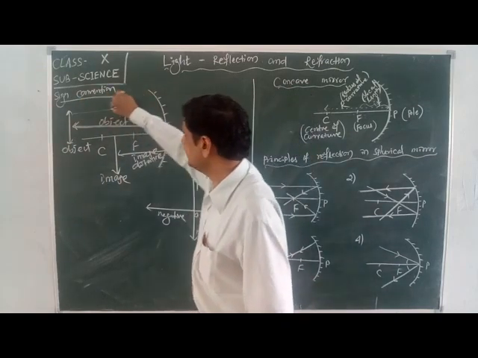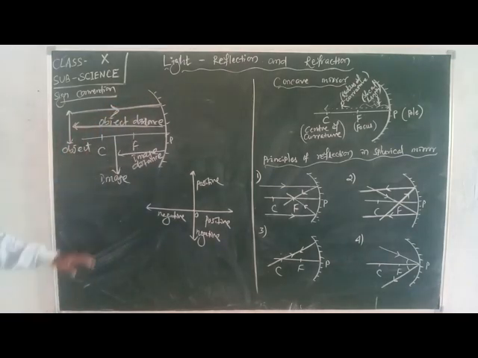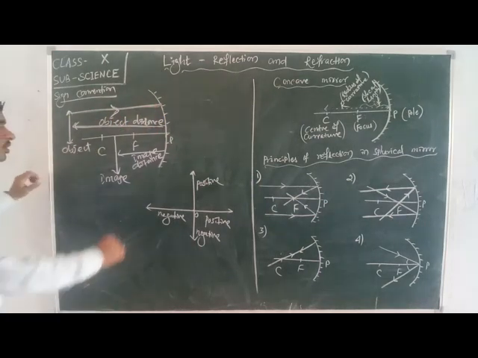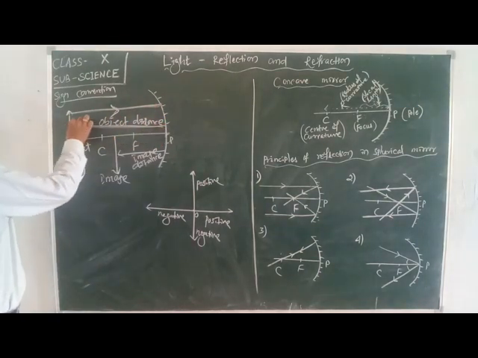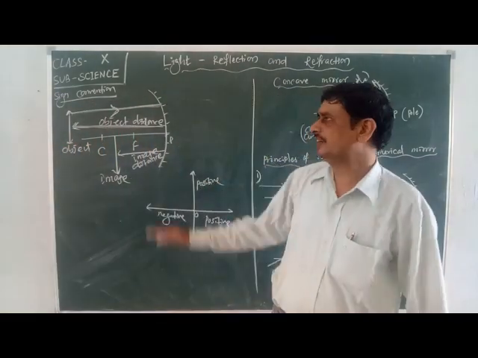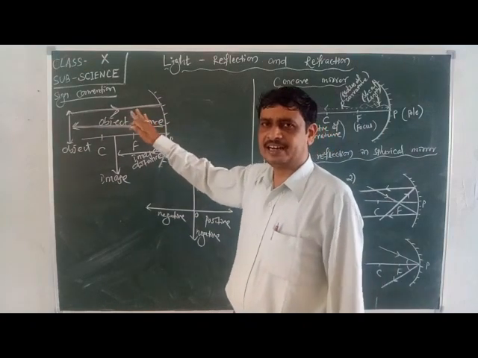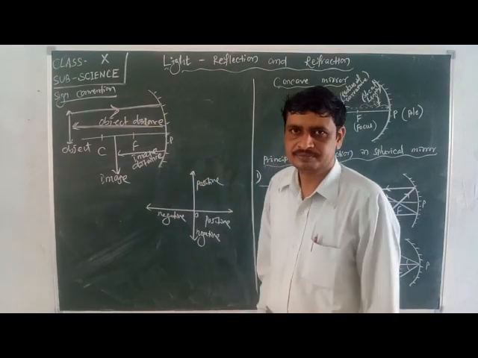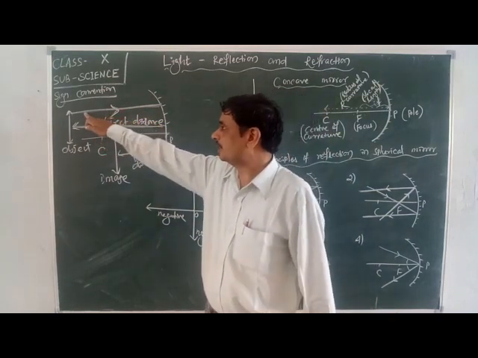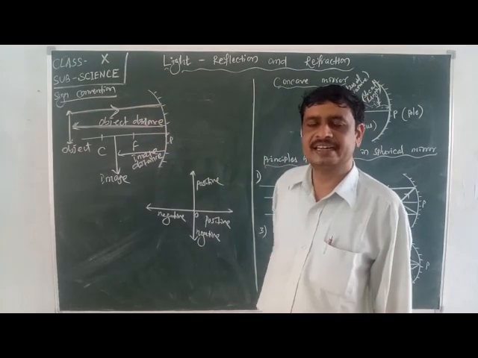The incident rays are coming in this direction, but we are measuring in this direction, which is opposite to the direction of the incident ray. Since the directions are opposite, this distance is considered negative.